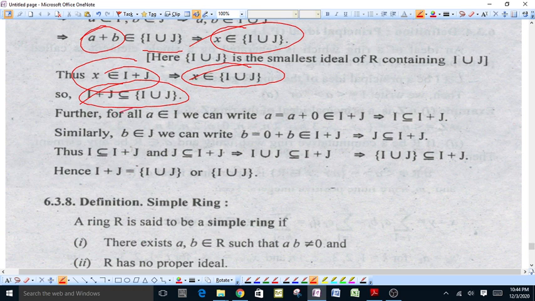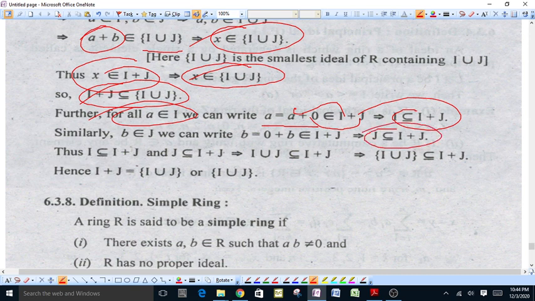Further, for all a an element of I, a can be written as a + 0, where a is an element of I and 0 is an element of J. This means I is a subset of I + J. Similarly, J is a subset of I + J. This means I union J is a subset of I + J. This means I + J is generated by I union J.